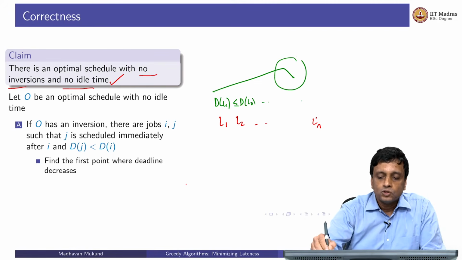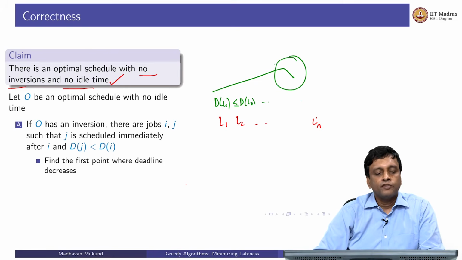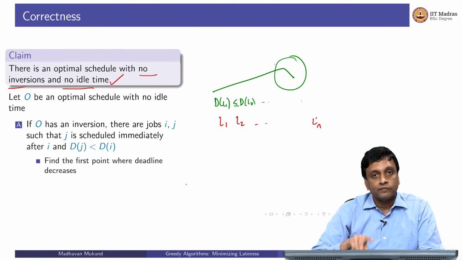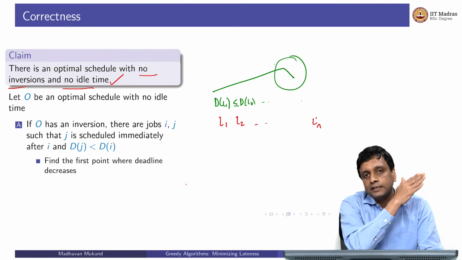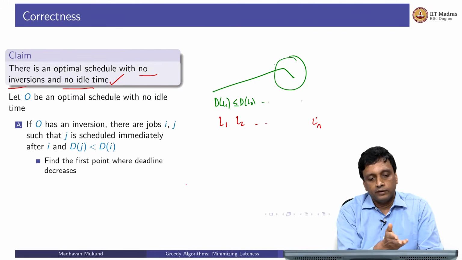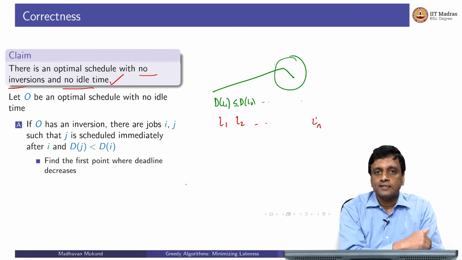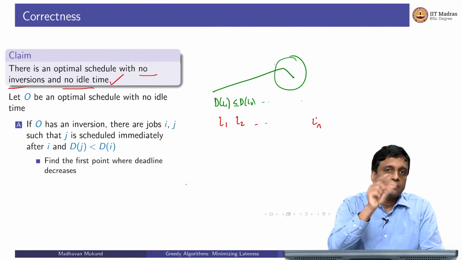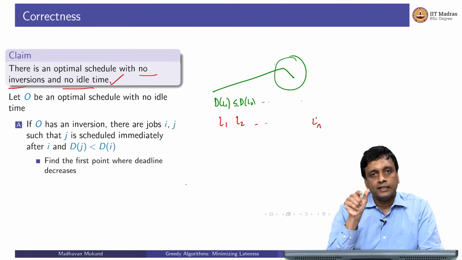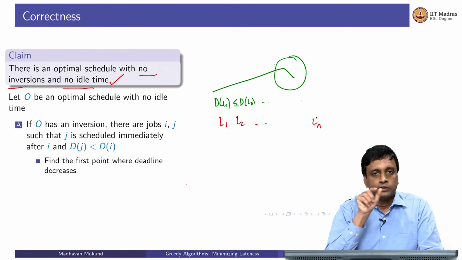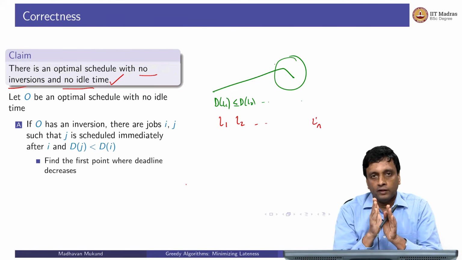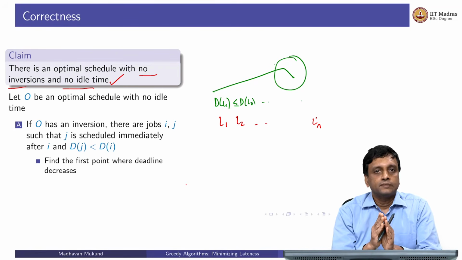So this deadline, which keeps increasing, must go down at some point. I look at the first point where the deadline decreases instead of increasing. In our greedy schedule, the deadline as we go from left to right keeps increasing, right? In a schedule with inversions, it must decrease at some point, otherwise there is no inversion. So if I look at that point where this decrease happens, I am guaranteed that there will be two adjacent things in which the second job has an earlier deadline than the first job. So the inversion is actually between two adjacent elements.